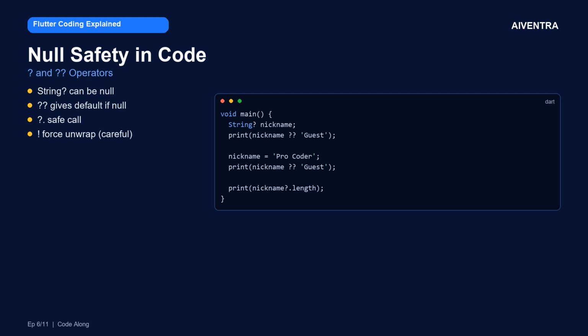nickname?.length uses a safe call. If nickname were null, it would return null instead of crashing. Since we assigned a value, it prints the length. Never use !! unless you are absolutely sure the value is not null.